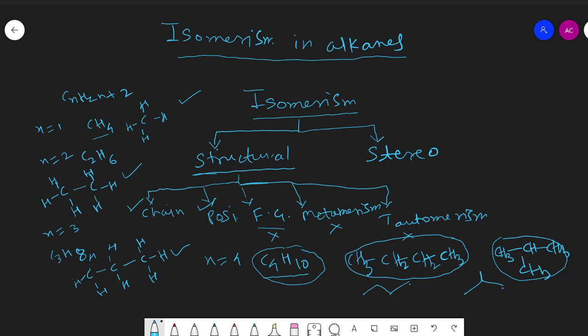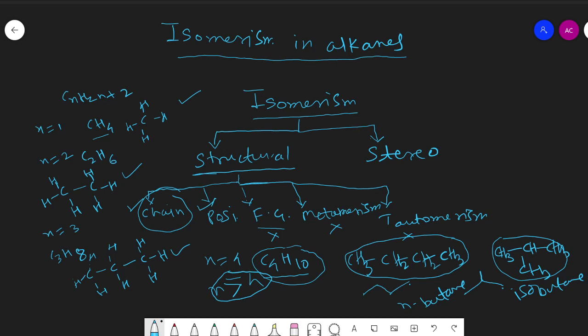Therefore, we can say that they are the examples of chain isomers. This means n-butane and isobutane are the examples of chain isomers. So isomerism in alkanes starts from the alkane containing 4 or more than 4 carbons, that is, n is greater than or equal to 4. Then we can observe isomerism in alkanes.